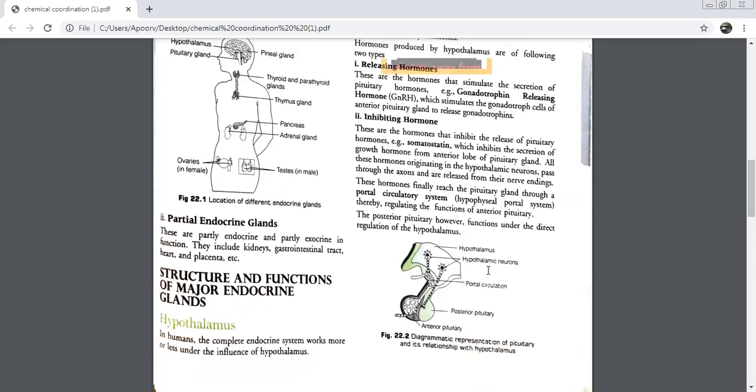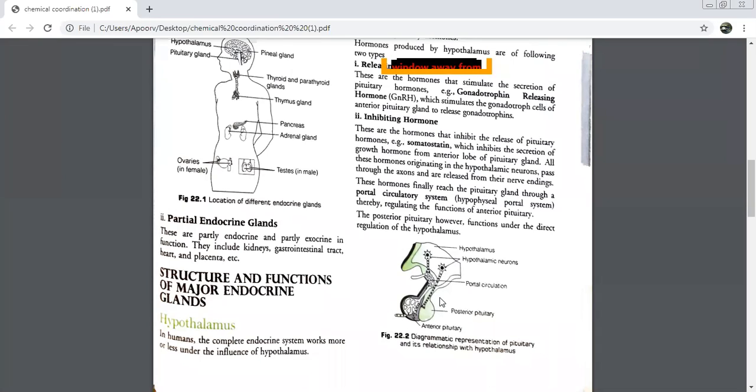Good, very good. Now let's go a little lower. See, this is your anterior pituitary. This is your posterior pituitary. Now look carefully. Look at this hypothalamic neuron. It starts from the hypothalamus and goes down, directly reaching which part of the pituitary? Posterior pituitary. Very good. So the posterior part of the pituitary is directly connected to the hypothalamus region with the help of what? With the help of these neurons. What are these neurons called?